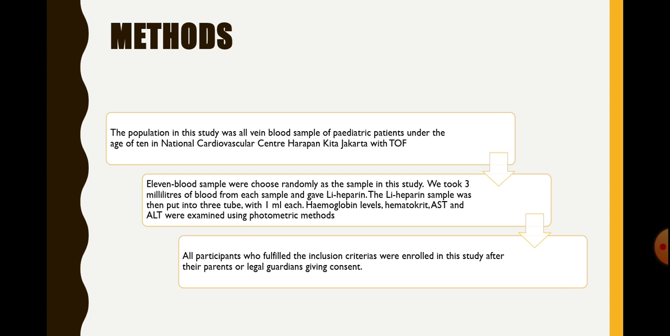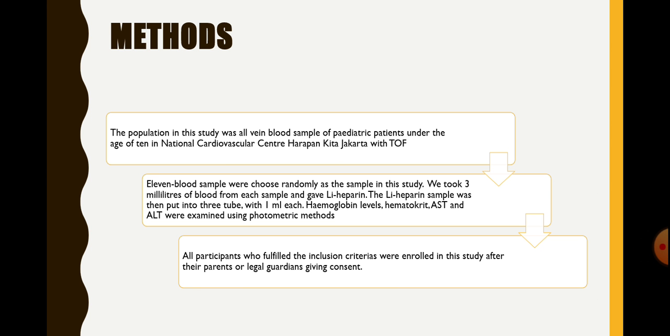Next is the methods. The population in this study was all fine blood sample pediatric patients under the age of 10 in National Cardiovascular Center Harapan Kita Jakarta with TOF. 11 blood samples were chosen randomly as the sample in this study.